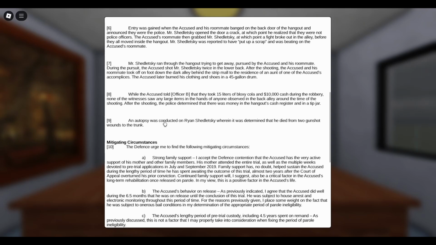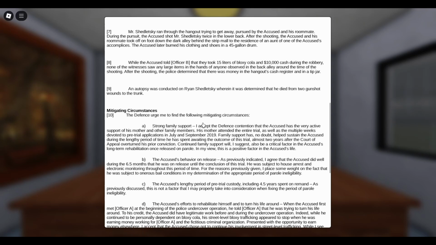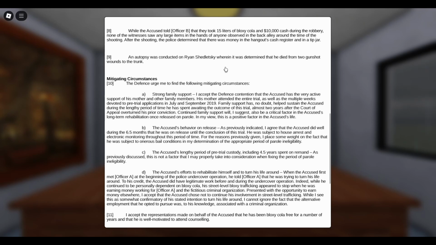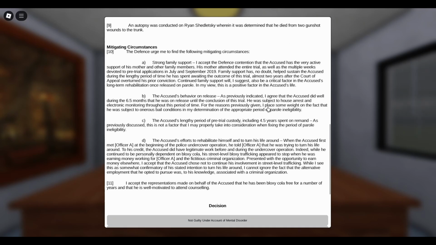Before they all moved inside the hangout, Mr. Shedletsky was reported to have put up a scrap and was beating on the accused roommate. Whoa, that is crazy. Mr. Shedletsky was shot twice, and then the three people ran away, and one of them actually burned their clothes. They said that they stole Bloxy Cola and $10,000, but nobody saw any of that. Maybe they killed this man and they tried to pin it as like a robbery gone bad, but no witnesses say that they had money, so that does not follow through, I guess.